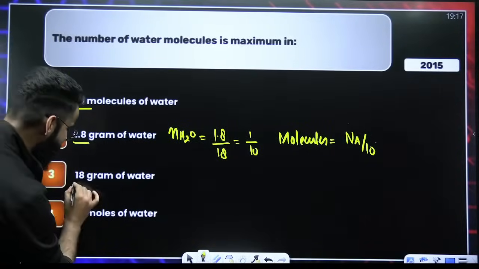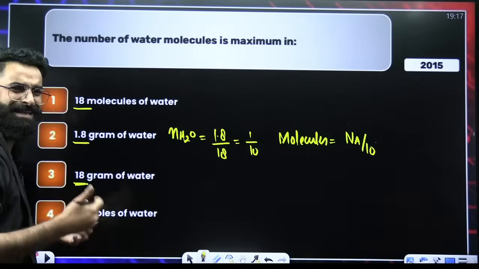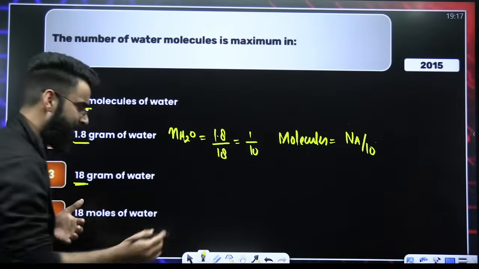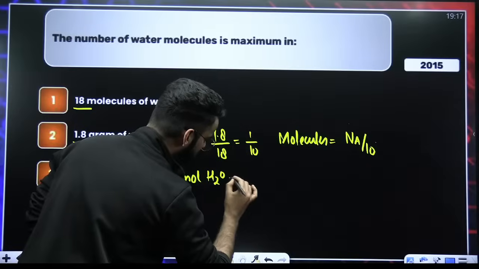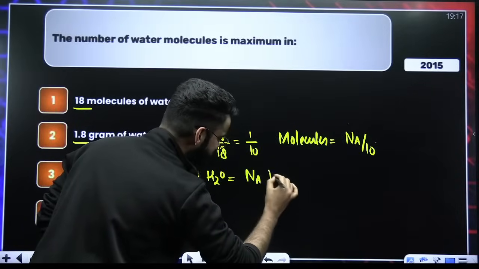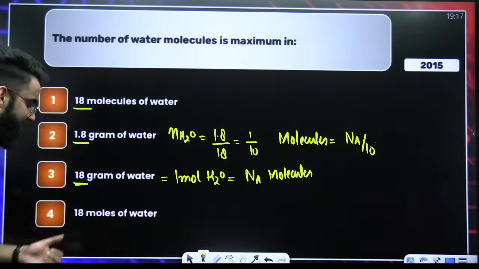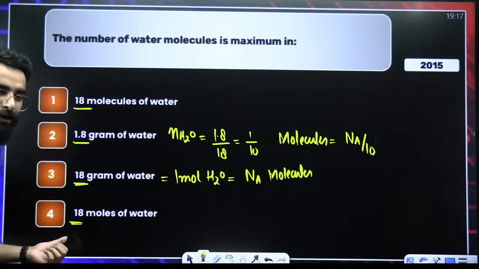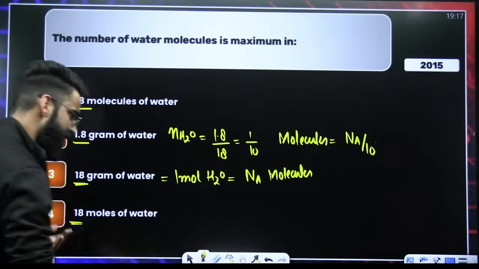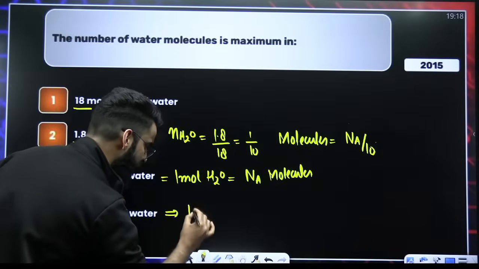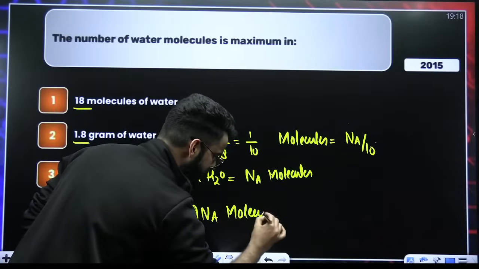Look at the next one, 18 grams of water. 18 grams is the molar mass of water. That means 18 grams is the mass of 1 mole of water. And you know, 1 mole of water contains how many molecules? Na molecules of water, right? The last one says 18 moles of water. So I'm already given the moles. If I multiply this with Avogadro's number, I'll be getting the molecules. So how many molecules do we have over here? It's going to be 18 Na molecules of water.